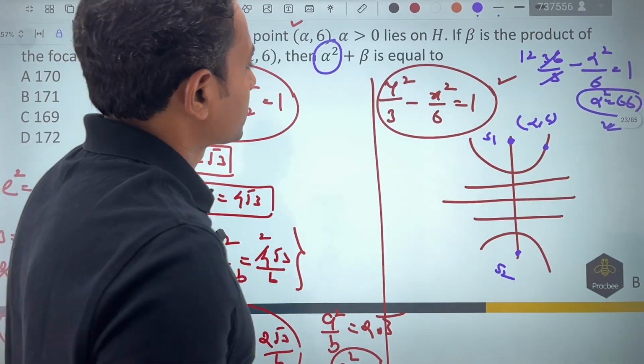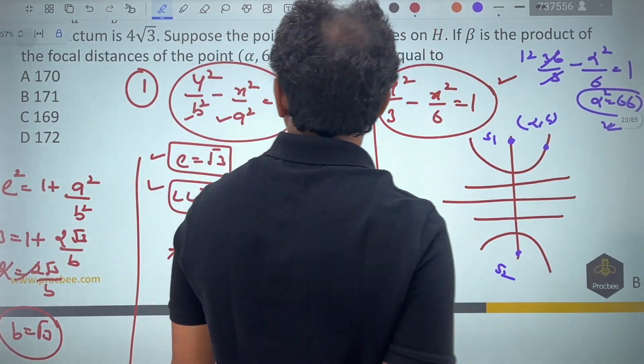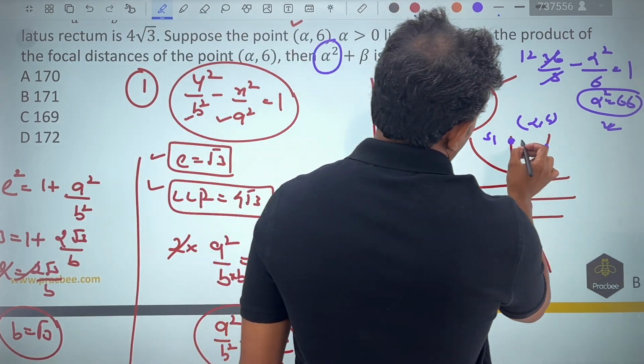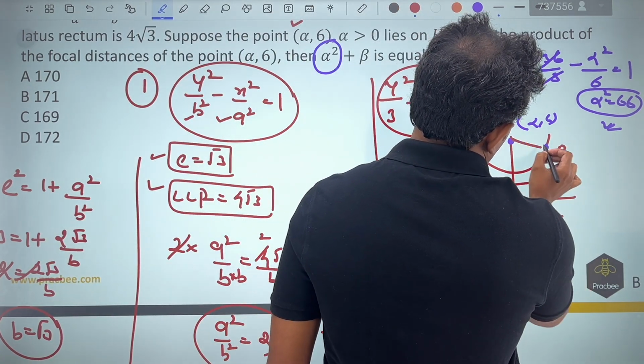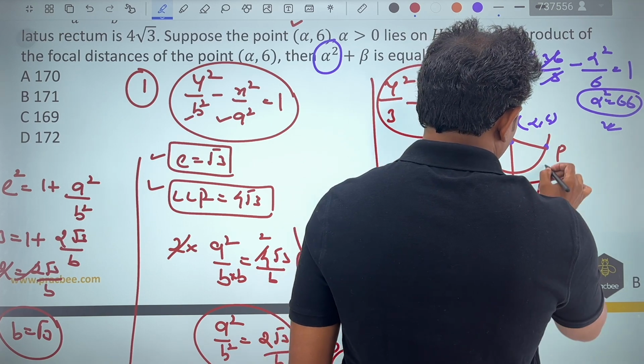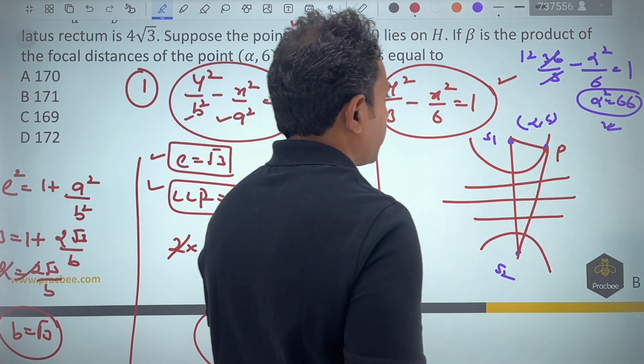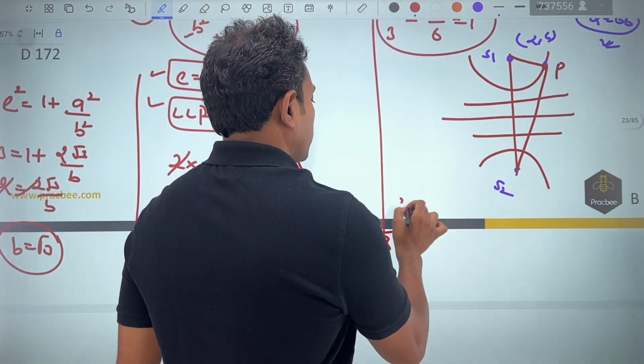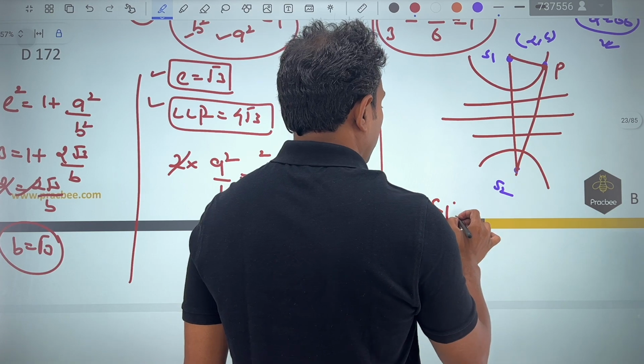Now what they're saying next is, if I take the focal distance of this point alpha comma 6, their product is beta. So this is p. So if I take this, and if I take this distance and multiply. So now for doing this next part, second part of the equation, we will have to find the value of focal distance.